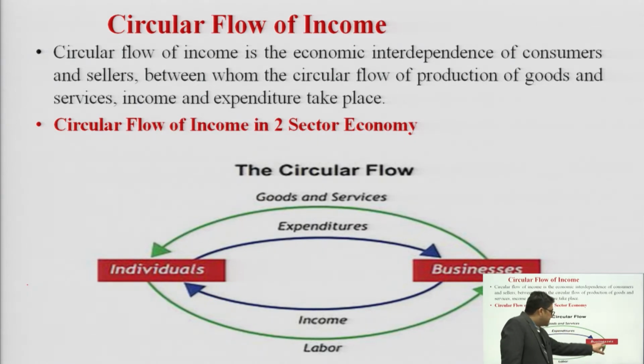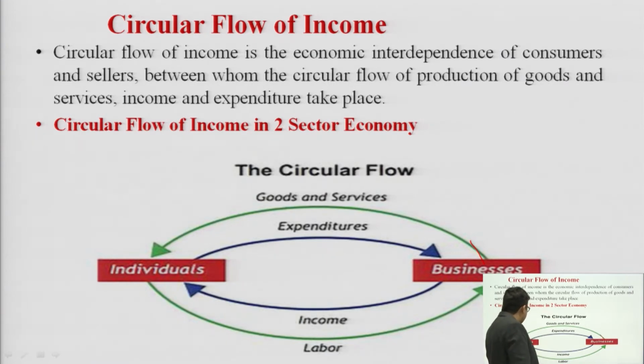So businesses are utilizing individuals or laborers from society, who work in the various firms or companies. After working there, various goods and services are produced, and these goods and services are ultimately purchased by individuals. So how has the circular flow of income happened?